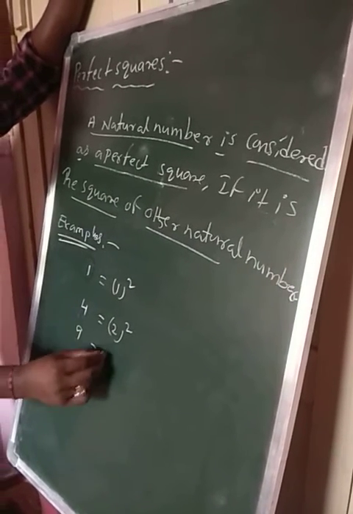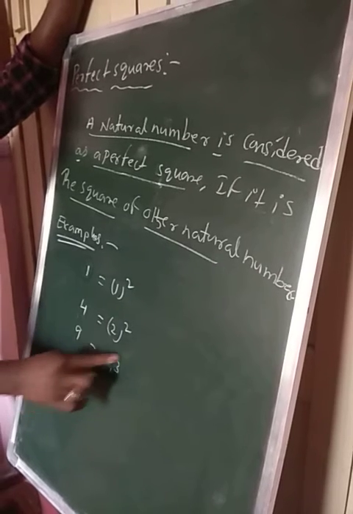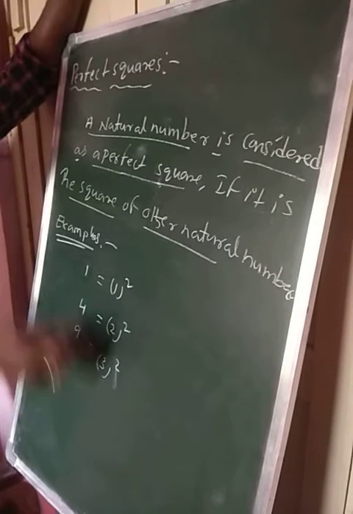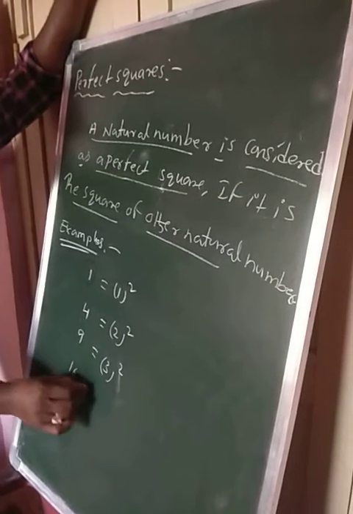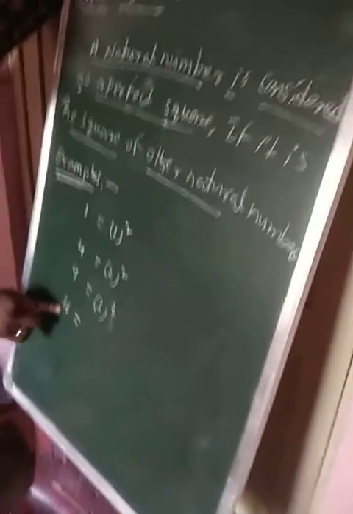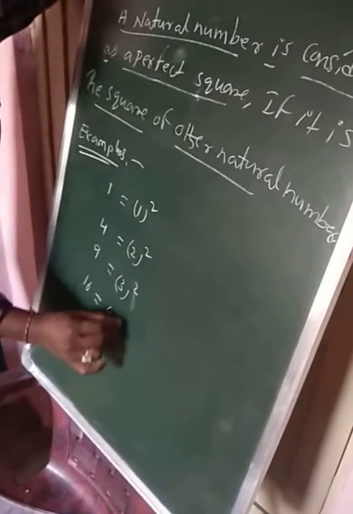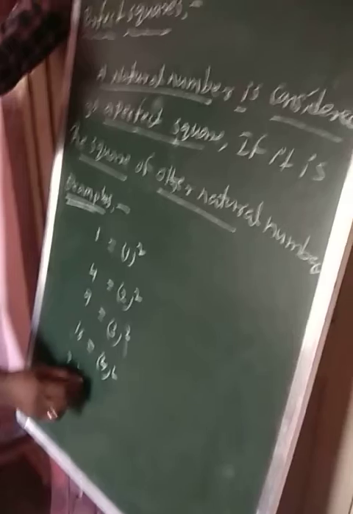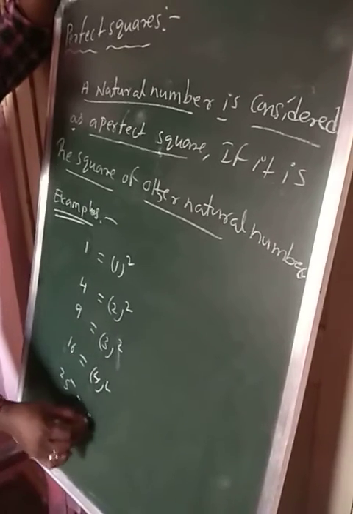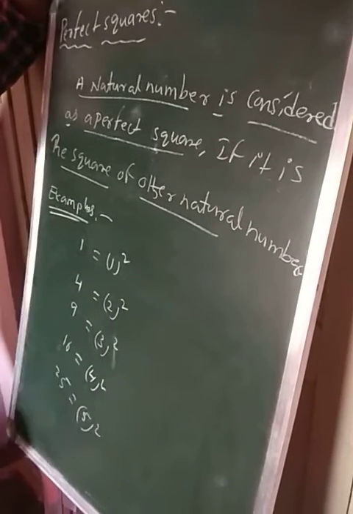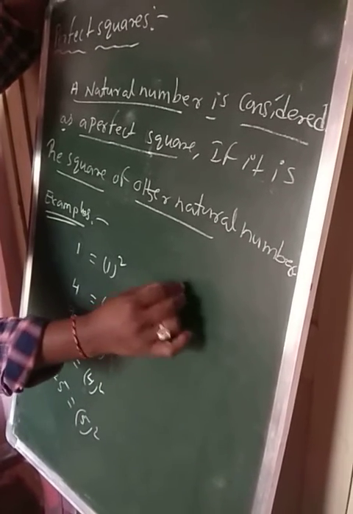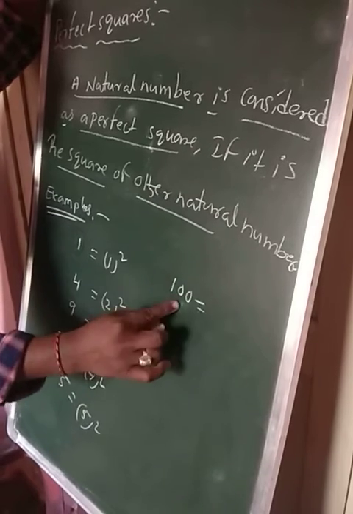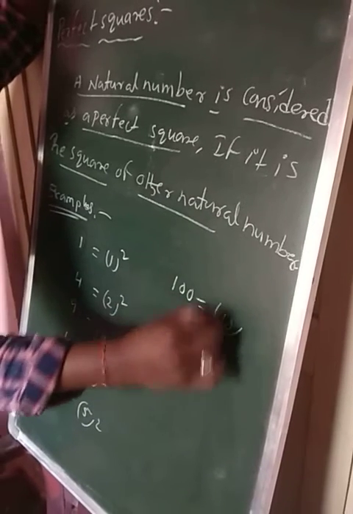Then it is the square of another natural number. 16 is a perfect square number. It is the square of another natural number. Okay, next like that only, 25 is a perfect square number. It is the square of another natural number. So like that we can write 100 is a perfect square number, it is the square of 10.